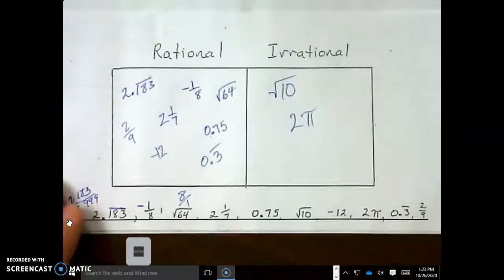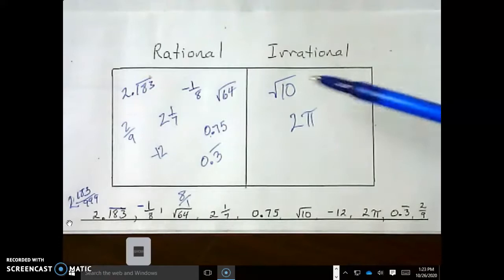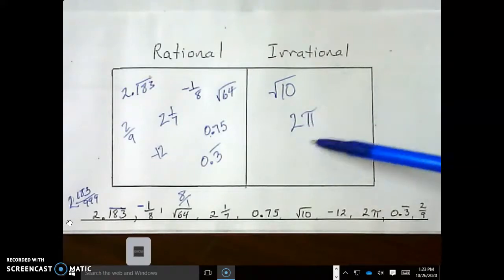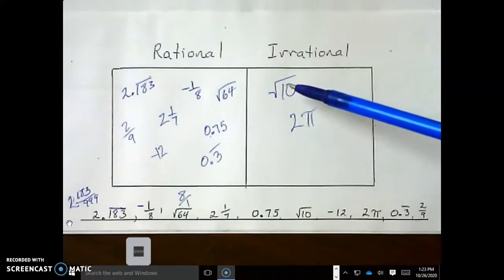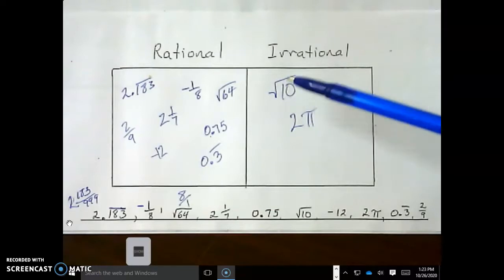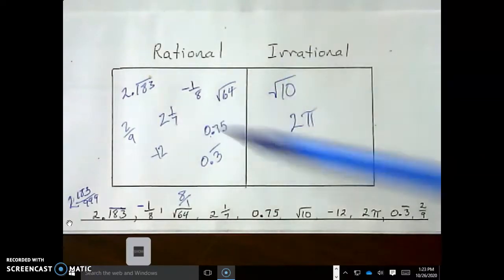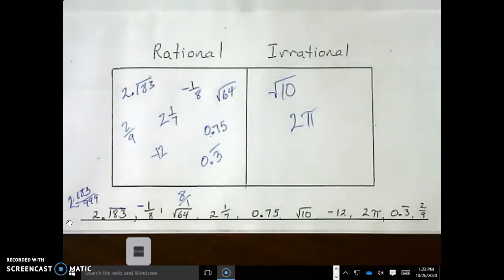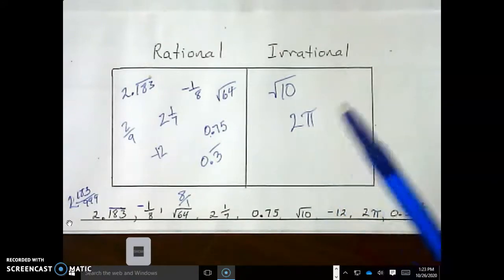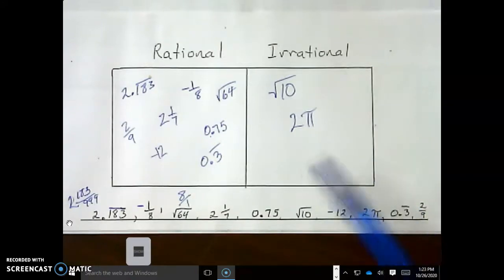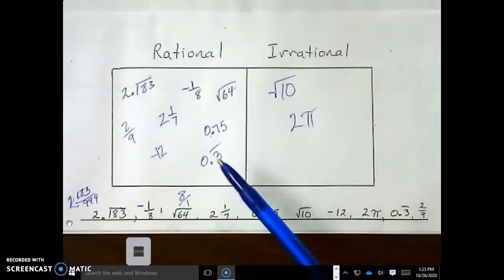So take a look at this visual, everyone. The only things that go over here are calculations with pi and square roots that do not give you whole numbers. Everything else is rational. I always give this question on a quiz. It's worth 10 points. I put 10 numbers down here. Almost always too many numbers over here. People put repeating decimals here. No, I can write that as a fraction very easily. That's what you need to know.